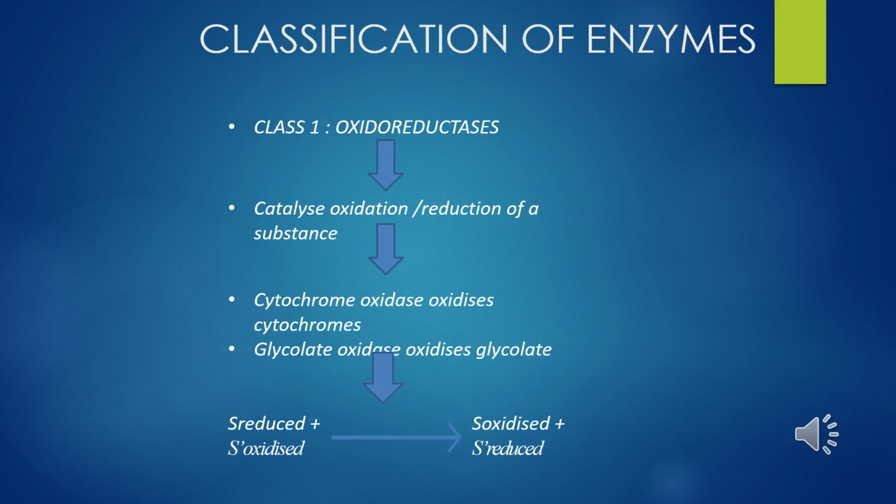First one is oxidoreductases. They take part in oxidation and reduction reactions or transfer of electrons. Oxidoreductases are of 3 types: oxidases, dehydrogenases and reductases. For example, cytochrome oxidase oxidizes cytochrome. Succinate dehydrogenase and nitrate reductase are such enzymes.